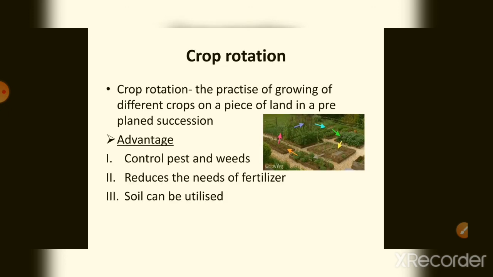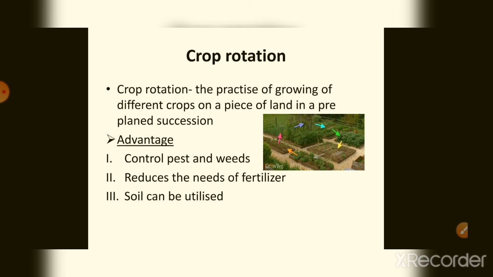Now the third type is crop rotation. Crop rotation is actually a practice of growing different crops on a piece of land in a pre-planned succession. So there will be some plan before growing the crops, and according to that plan they will cultivate the crops. The advantages are that they control insects and pests and weeds, and they reduce the need for fertilizer.